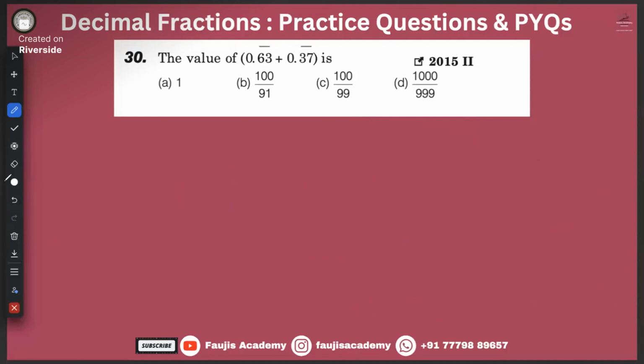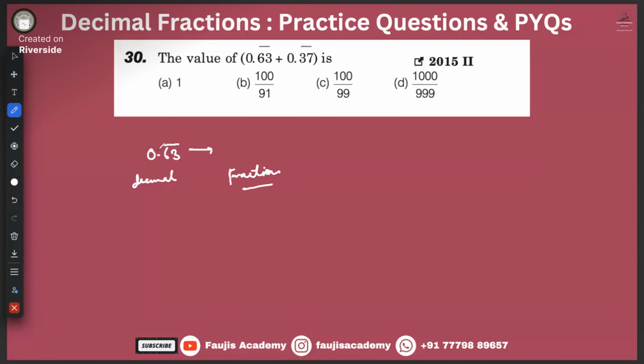And there is a short way of also doing this. Okay. 0.63 bar. How do we change it into a fraction? Okay, this is in the form of decimal right now, and we want to change it in the form of fraction, right? So how do we do that?